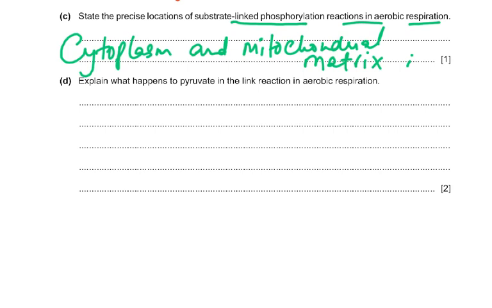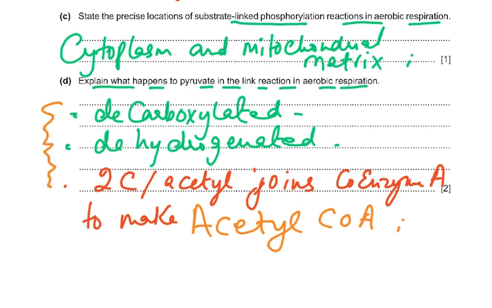Then coming to the next part, explain what happens to pyruvate in the link reaction in aerobic respiration. It is decarboxylated, or you can say loses carbon dioxide, and it's also dehydrogenated, and it forms acetyl. The 2-carbon acetyl group joins the coenzyme A to make acetyl CoA. Again, this comes many times in many papers. So decarboxylated, dehydrogenated, and 2-carbon acetyl joins coenzyme A to make acetyl coenzyme A or acetyl CoA.